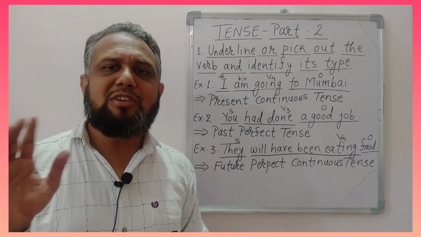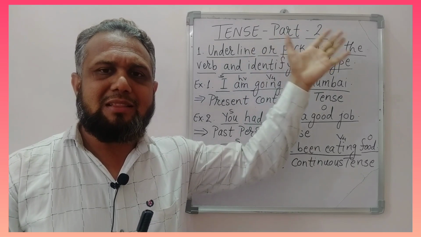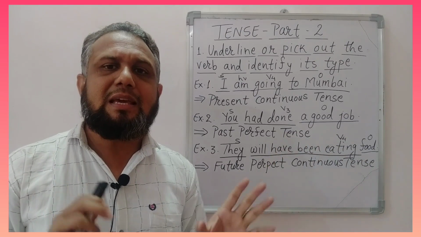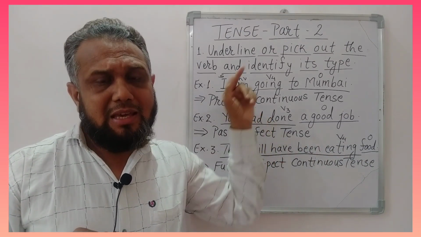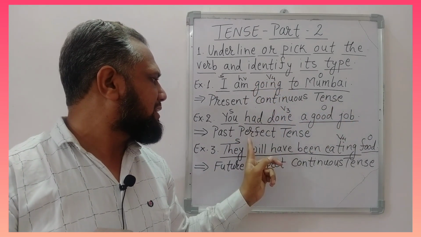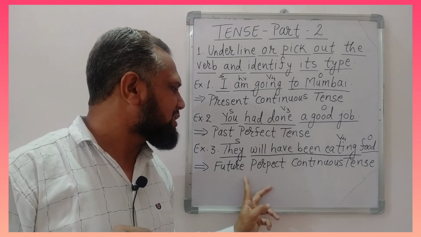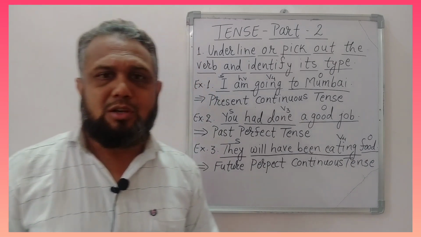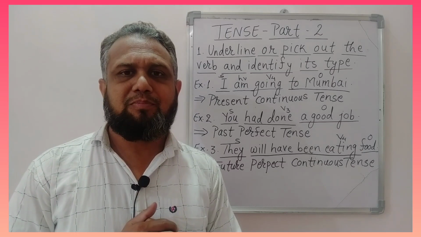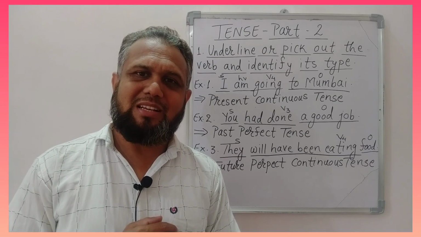Then after you have identified the verb along with the helping verb, then subject, then object, compare that formula with the formula which I have given you in the previous video of tenses and their formula, and when it matches a particular tense, then the tense of the sentence will be that tense. For example, in the first sentence, the tense is present continuous tense. In the second sentence, the tense is past perfect tense, and in the third sentence, the tense is future perfect continuous tense. So this is the simple trick to identify the tense of the sentence.